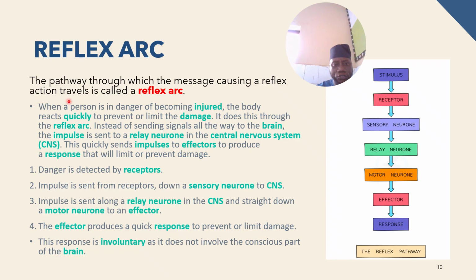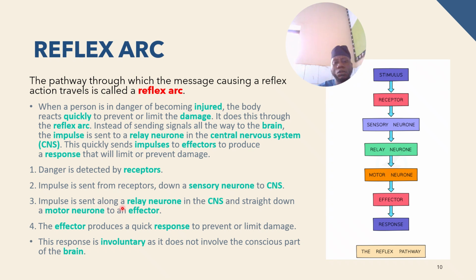When the danger is detected by receptors, impulse is sent from the receptor down the sensory neuron to the CNS.